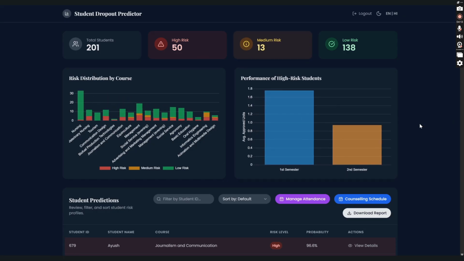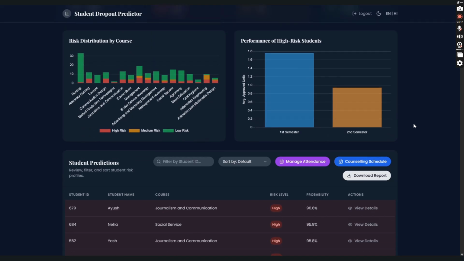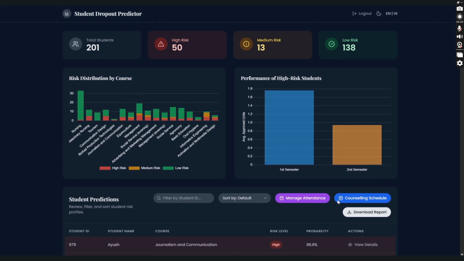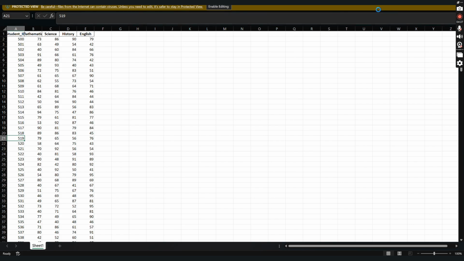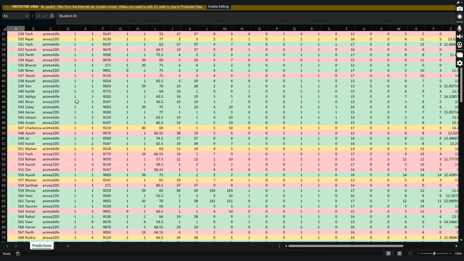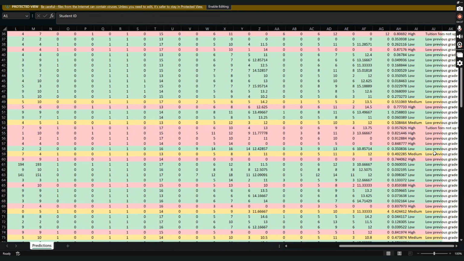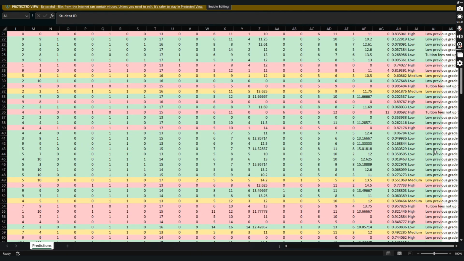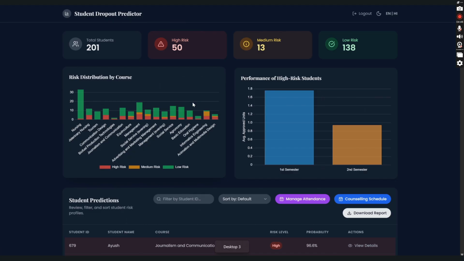Here we can see the proper overall status for all the students. We can view all their details. We can even download the report. So let's go ahead and download the report, which will be color coded. If we open the report, we get all of the details which we had input. If we go to the side, we can see the risk factors they are flagged for. Here we can see low previous grade, and there are different reasons for which we are flagging students. Now going back to our dashboard.